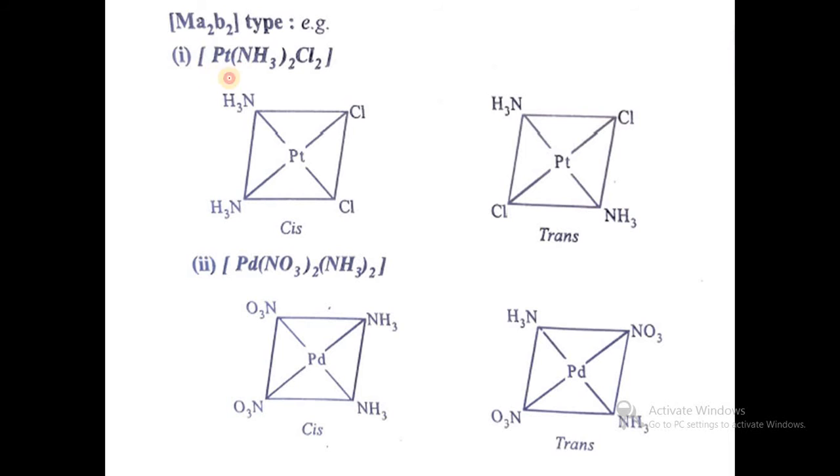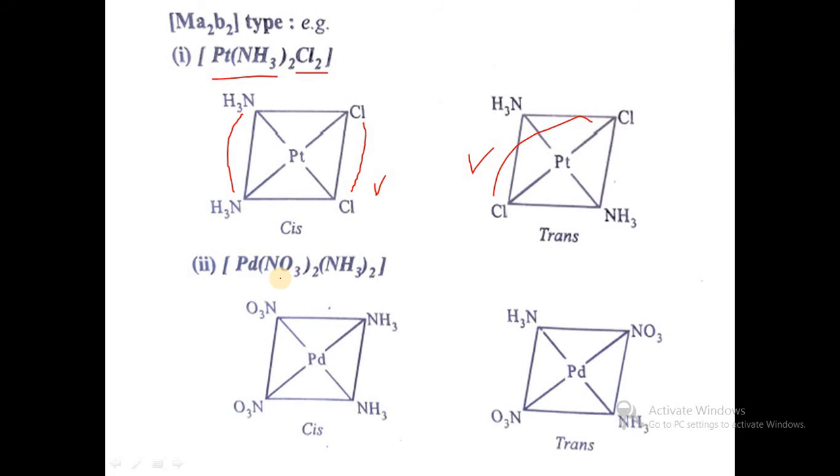Example first, platinum NH3 twice, Cl twice. The nomenclature of this compound is diamminedichloroplatinum(II). In the cis form the two chlorines are near to each other, or the two amine groups are near to each other. When they are opposite to each other, they are called the trans form. So this is the cis form complex and the trans form complex.